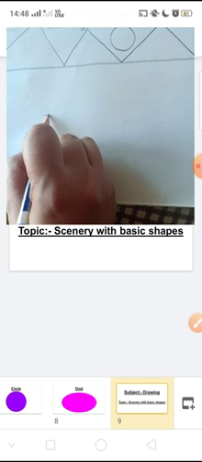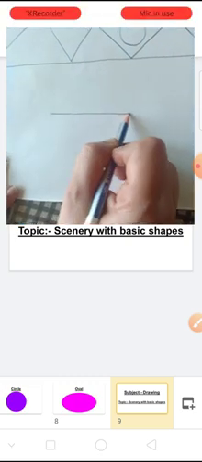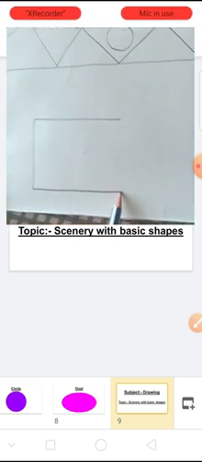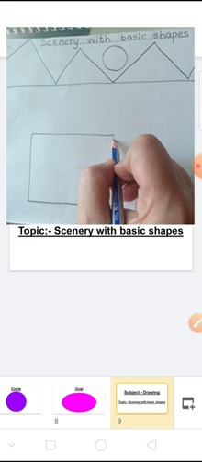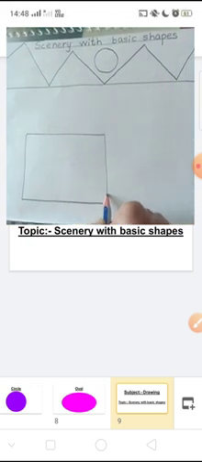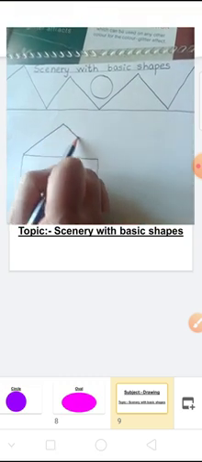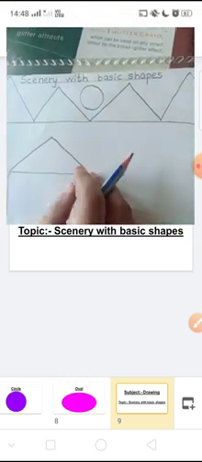To draw the house, you can draw either a rectangle or a square. Now here I am drawing a rectangle so that I can draw two windows for the house. After drawing the rectangle or square, draw a triangle like this. Okay.